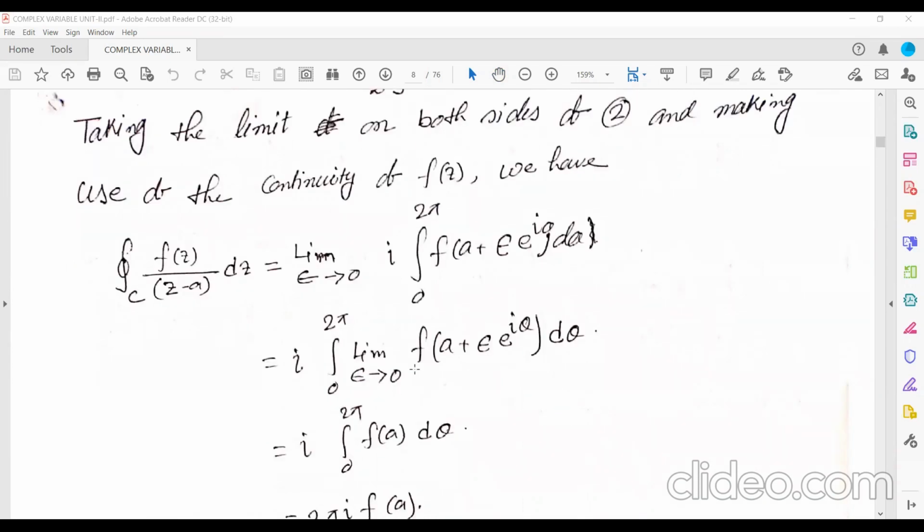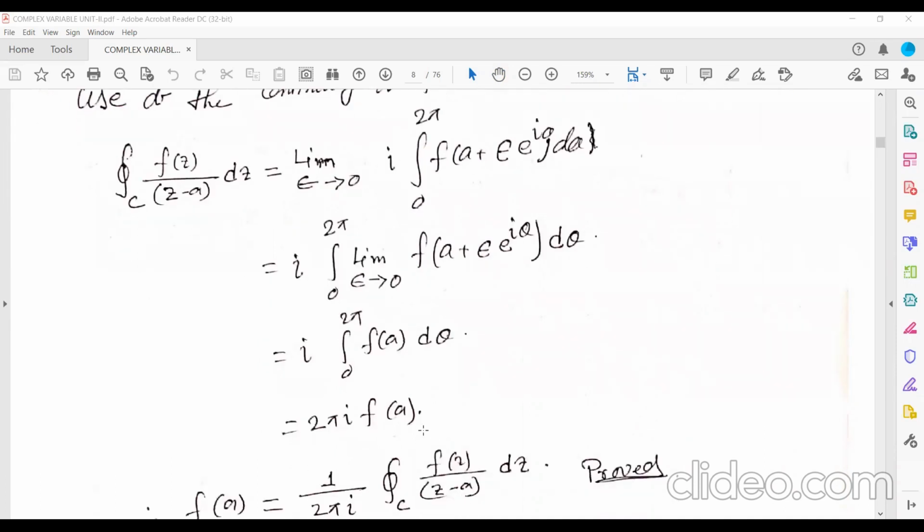Now if you put in the limit, the epsilon part becomes 0. So this will be f of a d theta. And f of a is constant, because a is constant, so take it outside. The integration from 0 to 2 pi of d theta is theta, and theta is what?